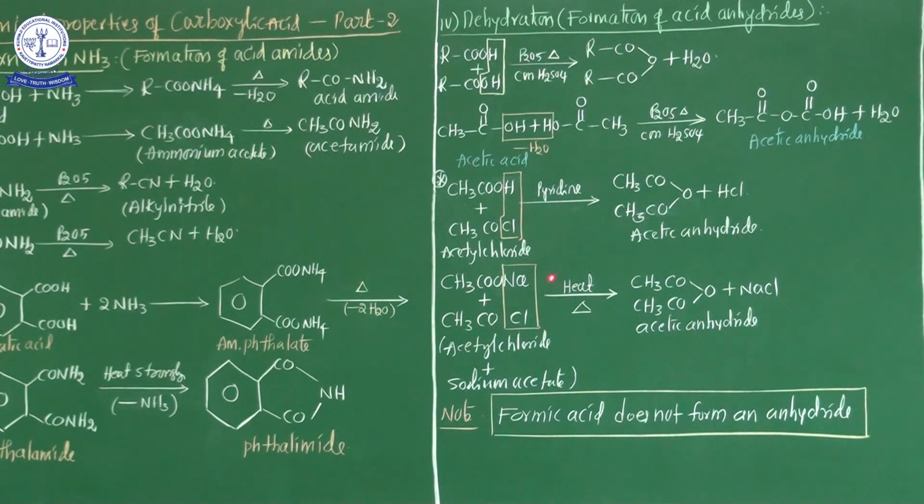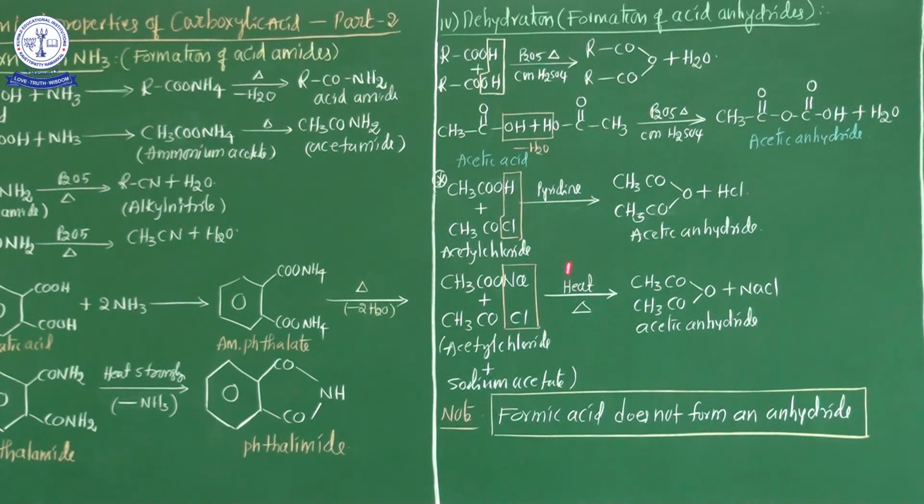These are the examples. See here, this compound is sodium acetate and below it acetyl chloride. From sodium acetate and acetyl chloride, NaCl is eliminated. Here water is not eliminated because there are no OH groups. So instead of the water molecule, NaCl is eliminated. Here catalysts such as pyridine are not required.